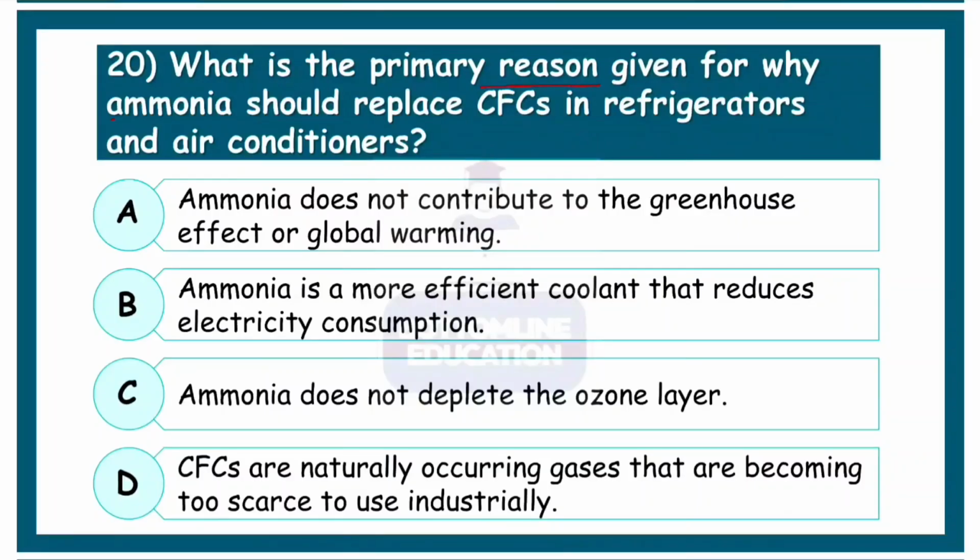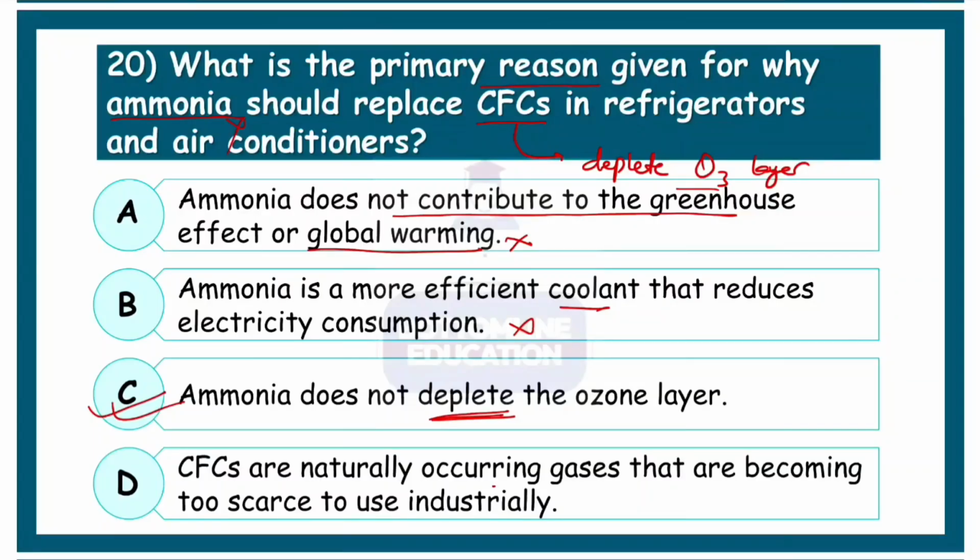Next, what is the primary reason given for why ammonia should replace CFC, that is chlorofluorocarbon, in the refrigerator and air conditioner? So okay, the main reason is CFC basically they deplete or they destroy the ozone layer. That is the main cause, whereas ammonia quite does not do the same. Okay, ammonia does not contribute to greenhouse effect or global warming, option A. This is not quite related. We are talking about depletion of ozone layer. That's the main role of CFCs. Ammonia is more efficient coolant. It's not quite about efficiency. Ammonia does not deplete the ozone layer. Yes, the main reason is, okay, the depletion of the ozone layer.